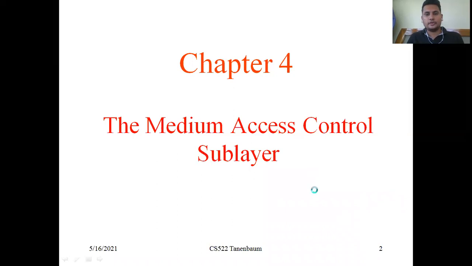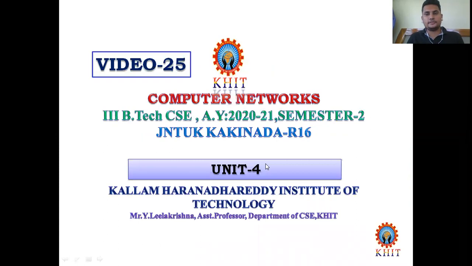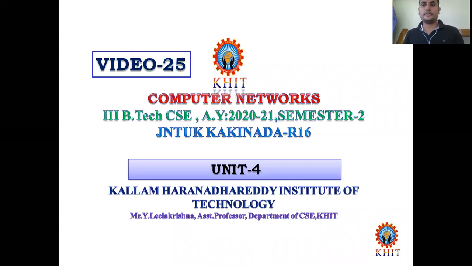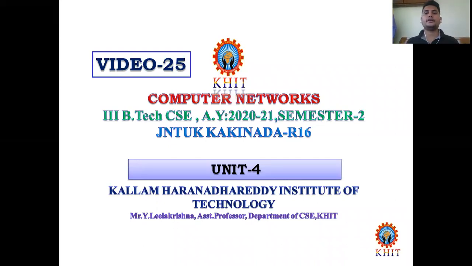sublayer. So why is it called a sublayer? Because, as we already mentioned, the data link layer consists of two parts. The first one is LLC, logical link control. The second one is medium access control, MAC. There are a total of 7 layers that we discuss in the OSI reference model. Of these 7 layers, the data link layer is the second one. The first one is the physical layer.